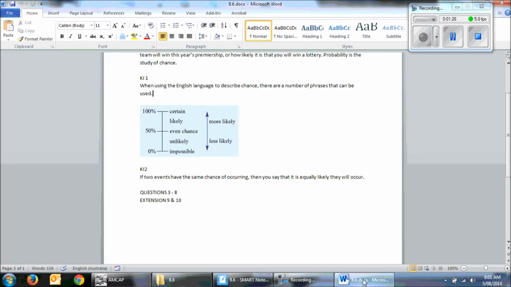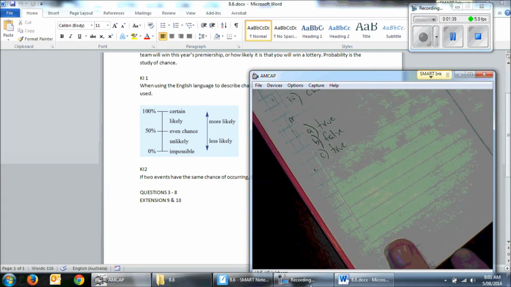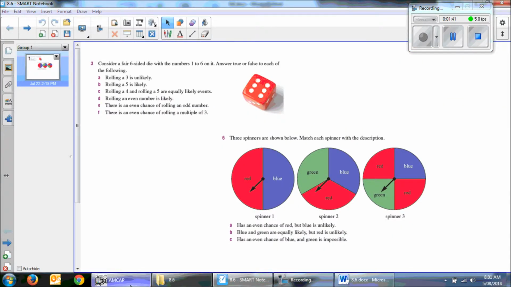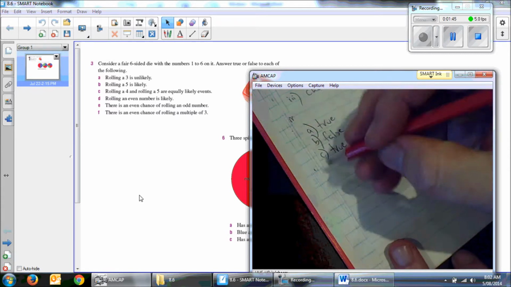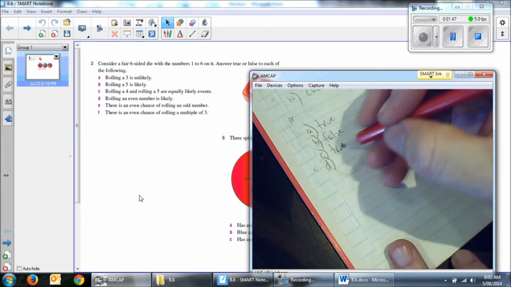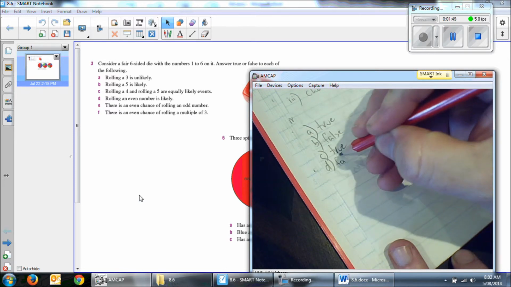Obviously, half of the numbers are even, so you've got a 50% chance. 50% chance is classified as even chance. Now, likely is between 50 and 100%. So in this instance, I would say that is false, because it's more of an even chance rather than likely.